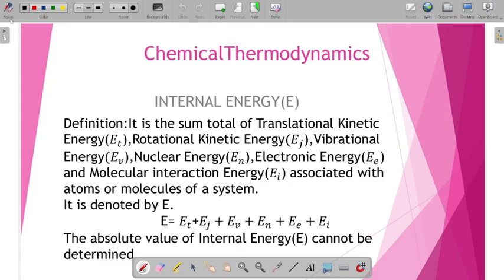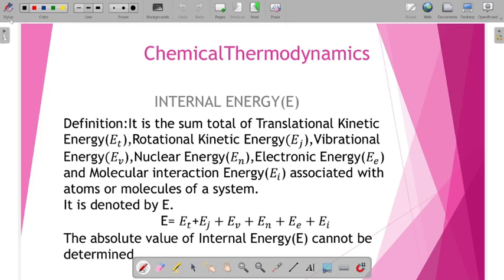Thermodynamics. Today we'll go through another important property of the system, that is internal energy. The internal energy means the total energy of the system. What do you mean by the total energy of the system? That means the total energy of the atoms or molecules of the substance contained inside the system.